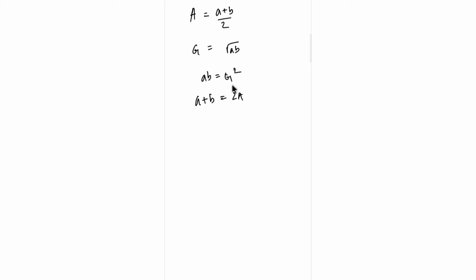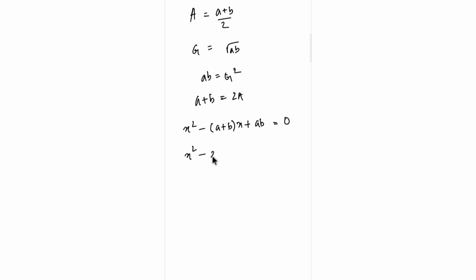Starting from here, we have a plus b is equal to 2A and ab is equal to G square. So the quadratic equation, if I assume a and b are its roots, would be x square minus (a plus b) into x plus ab is equal to 0, isn't it? This would be my quadratic. So just substitute those values.